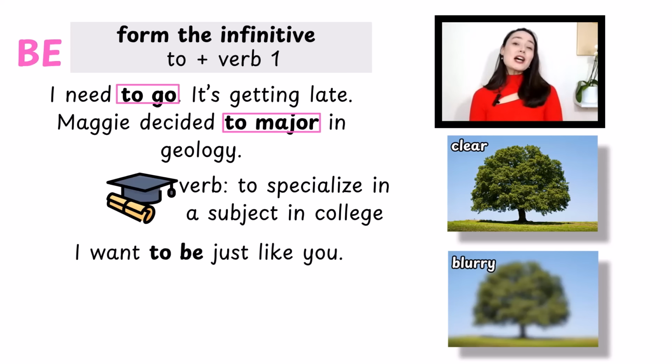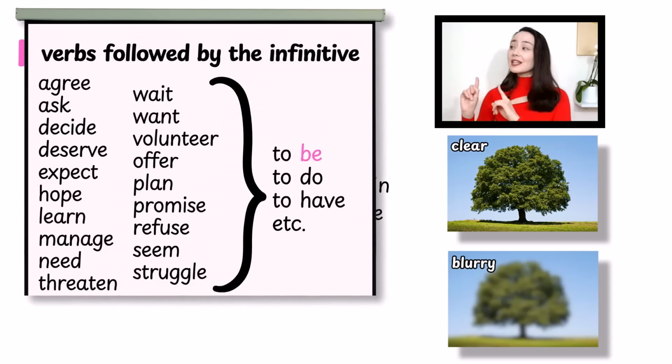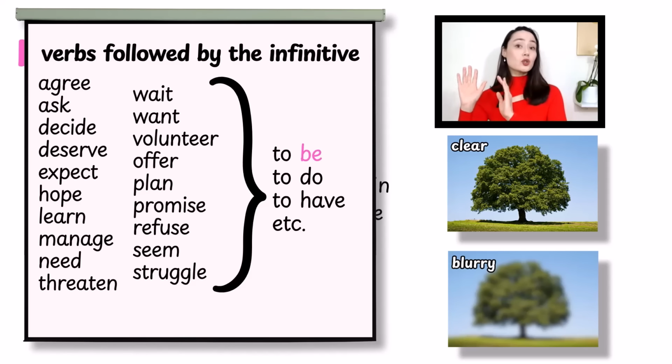I want to be just like you. To be is my infinitive. Certain verbs in English are always followed by the infinitive, or commonly followed by the infinitive. These verbs here are common. Use these verbs plus to verb 1, including be.